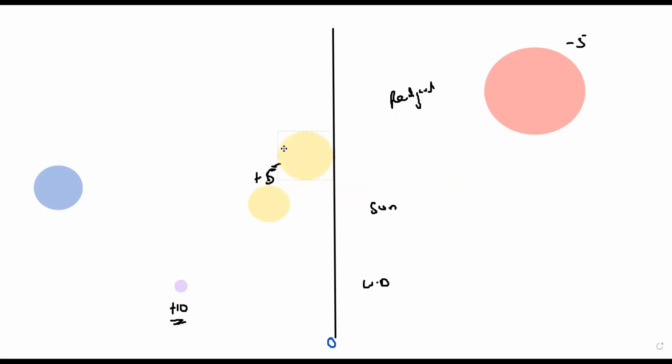More than the sun or less than the sun? If I have another star which is a massive star compared to the sun, I should move less than the sun. It should be positive, but less than the sun.